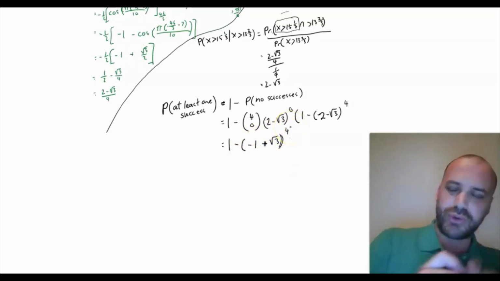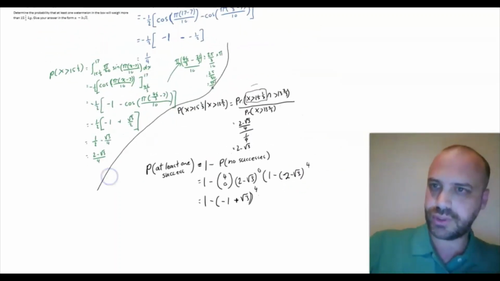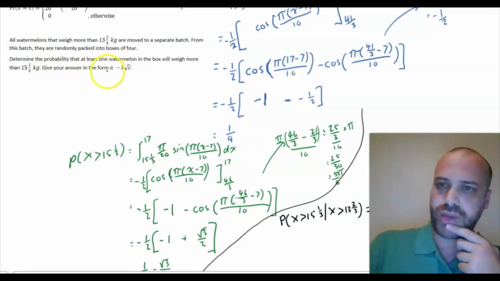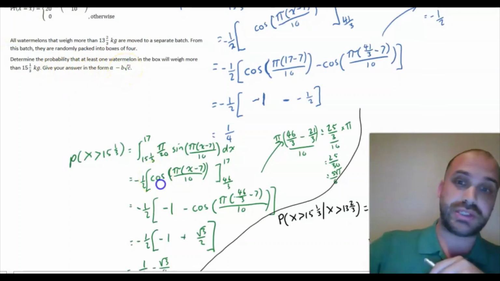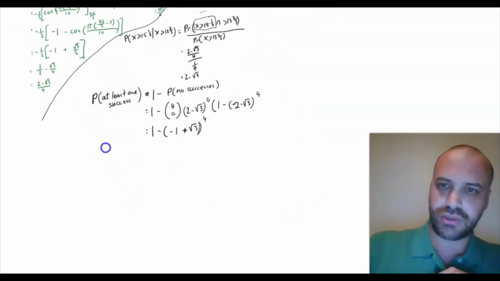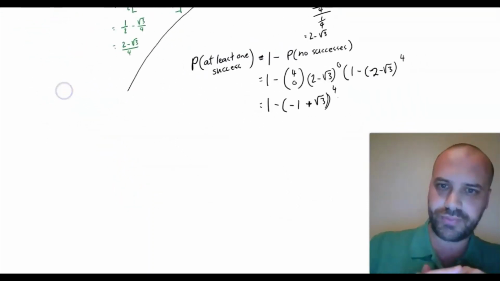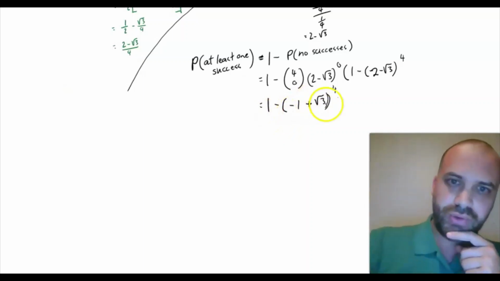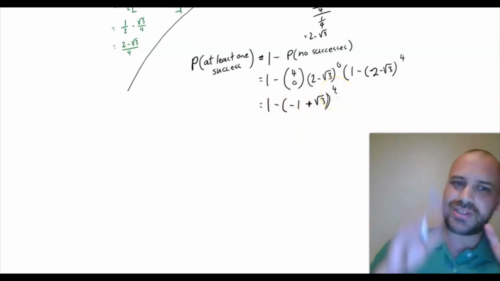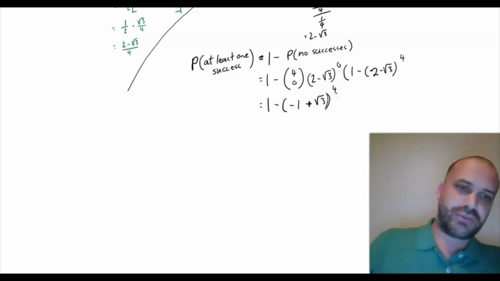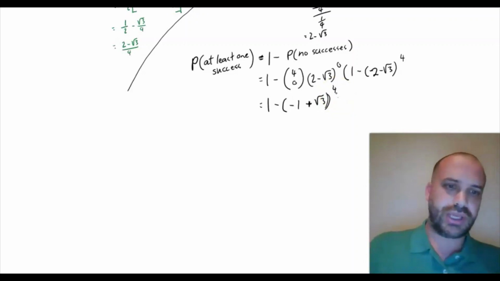But unfortunately, the question says give your answer in the form a minus b root c. So somehow we need to look at this bit and simplify it. We've got a power of 4 there, and so we've snuck in a little known fact from Unit 1, binomial expansion.